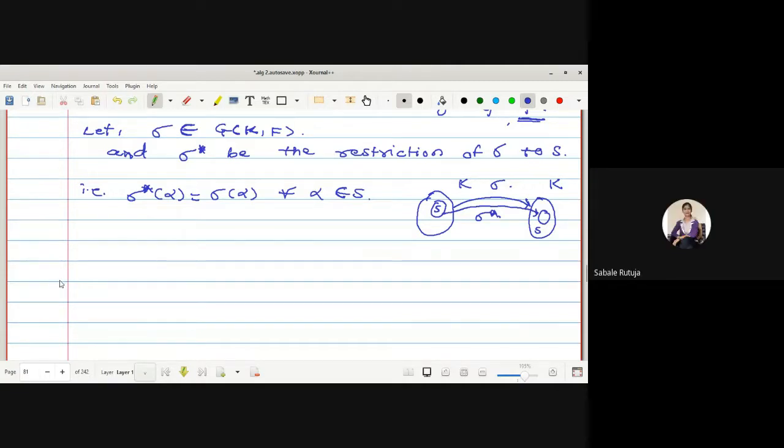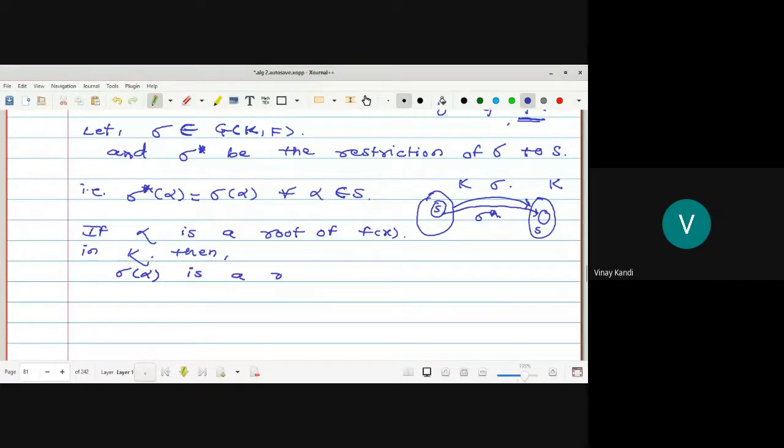Now, if alpha is a root of f of x in capital K, then sigma of alpha is a root of f of x in capital K.